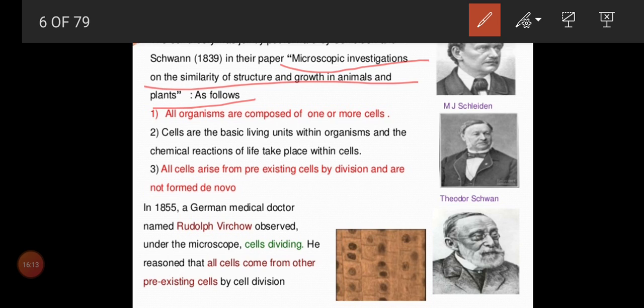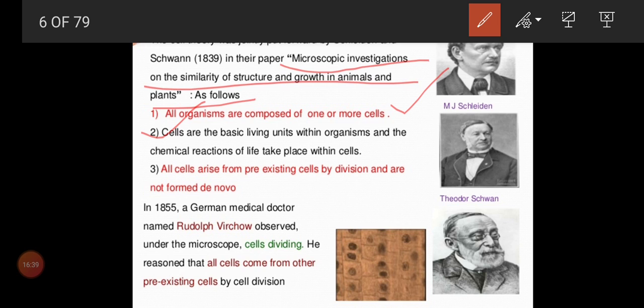So what is the research paper? Microscopic investigation on the similarity. And what is the first concept they have given? All organisms are composed of one or more cells. One means unicellular, more means multicellular. That is the first concept. Second, the cell is the basic living unit within organisms, and the chemical reactions of life take place within the cell only. Third, all cells arise from pre-existing cells.